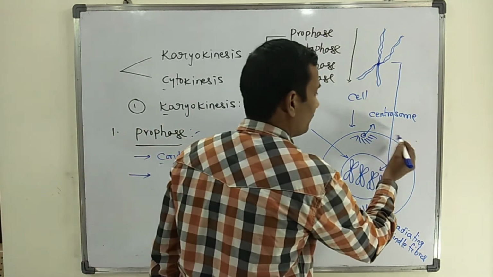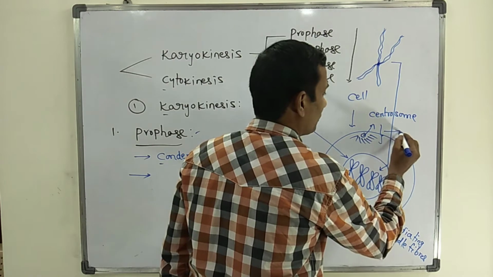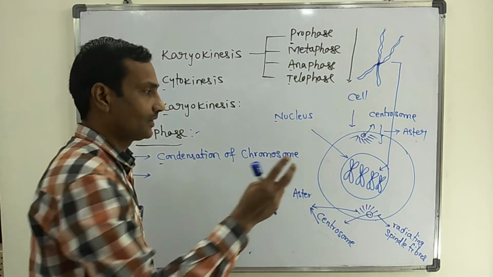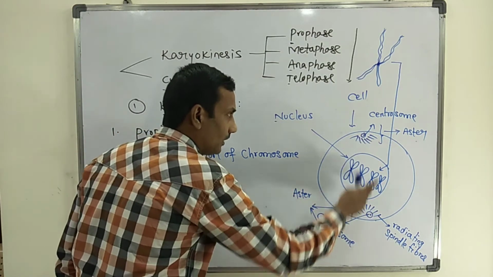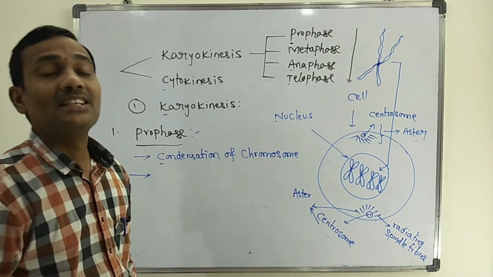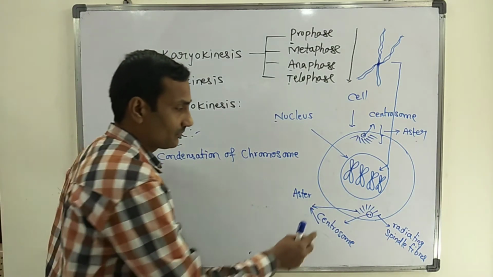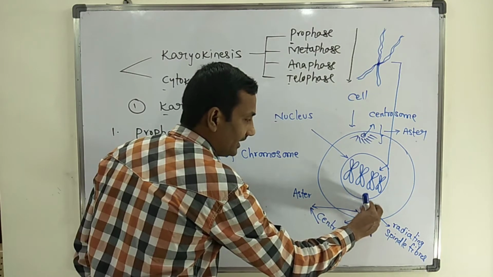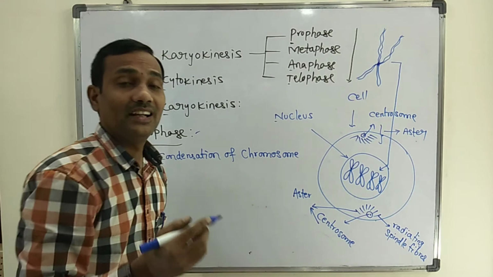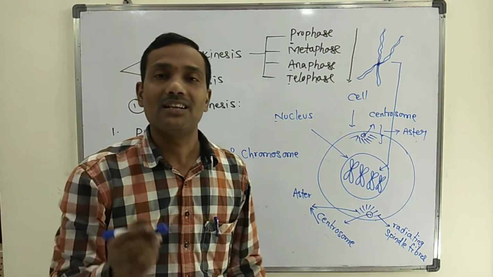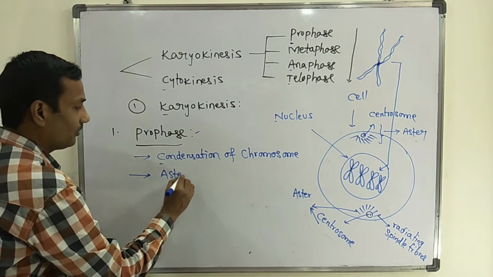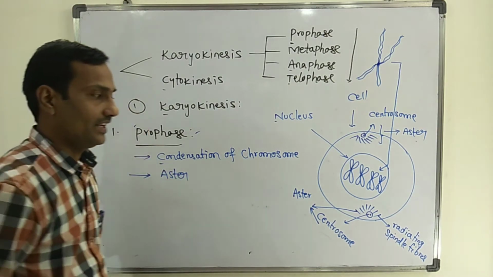Here also an aster is formed, and this part is also called an aster. The two asters, the two poles or two centrosomes, along with the spindle fibers together are called the spindle apparatus. These two poles and the radiating spindle fibers together are called the spindle apparatus. So the aster is formed during prophase.